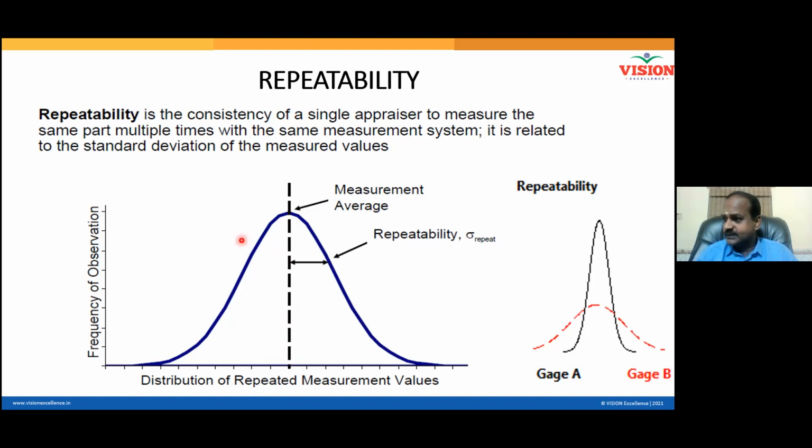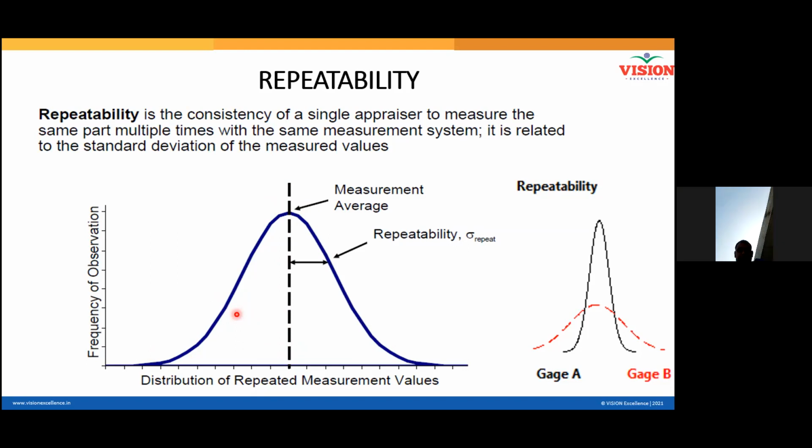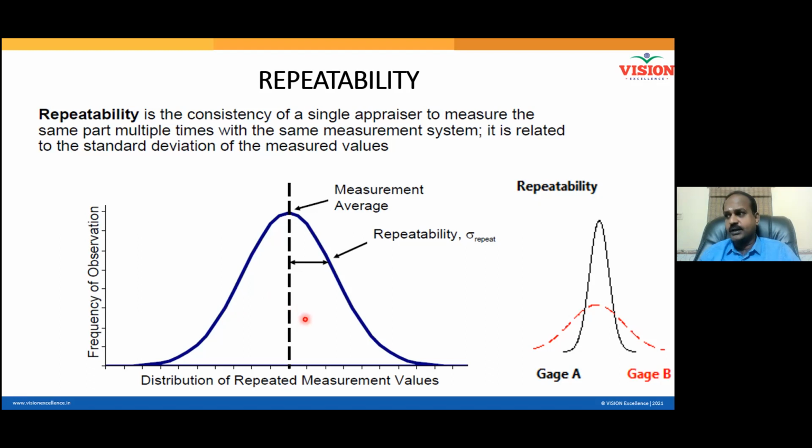This curve is called a normally distributed curve, a bell-shaped curve. If I draw a line at the center, the curve will be symmetrical. Do you see the shape of the curve on the right side and left side is exactly the same? These are properties of normal distribution. I have advised all of you to go through the white belt modules where I talked in detail about normal distribution. If you have not gone through them, please go through those videos. Just 3 hours, and you can understand the basics.